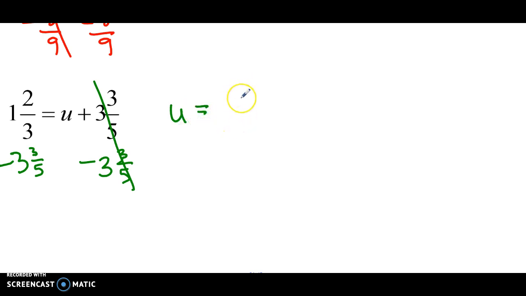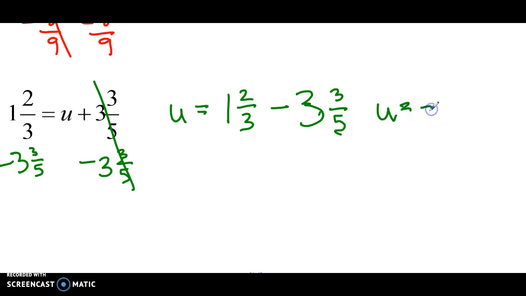U equals, keep it in order, the 1 2/3 is first, minus 3 and 3/5. Now we know our final answer is going to be negative. We know that because we're doing a smaller number minus a bigger number. But now we have to think about our computation. I'm going to write it as plus negative 3 3/5.